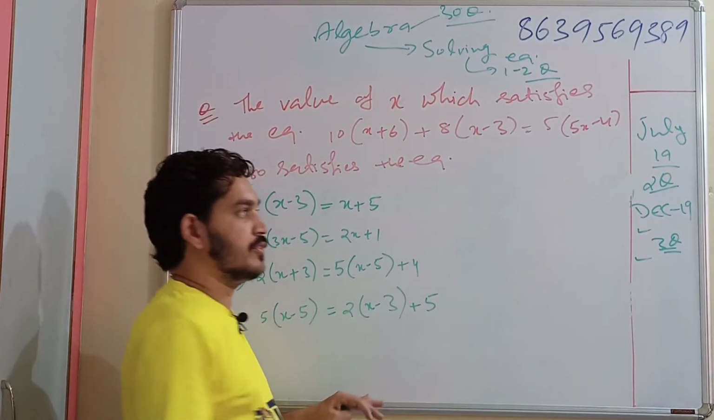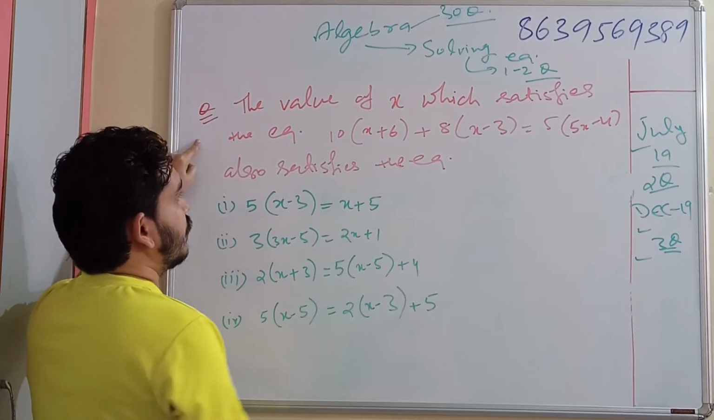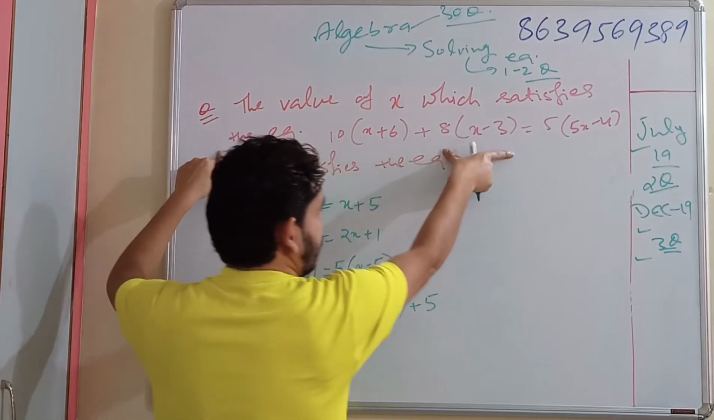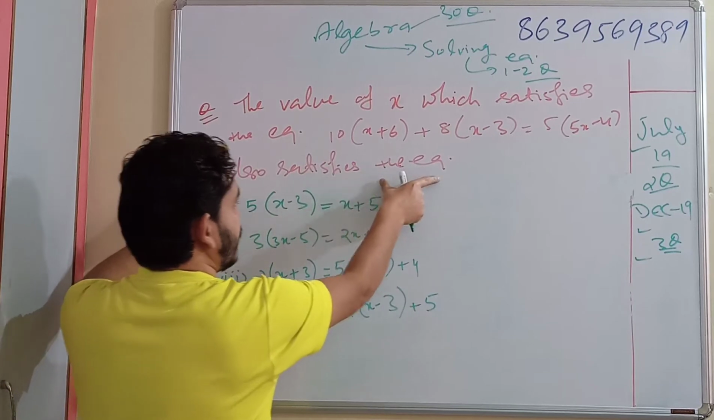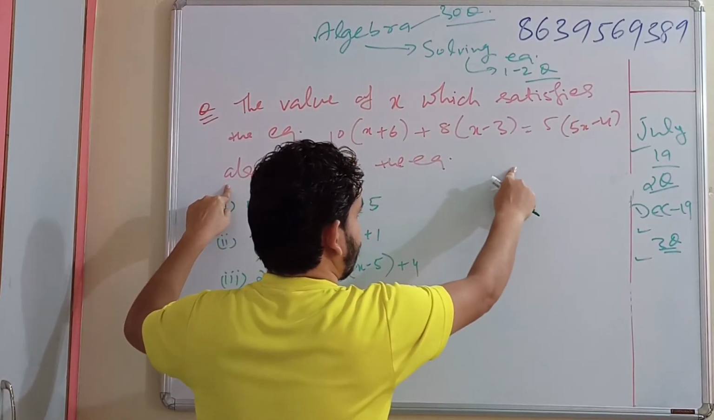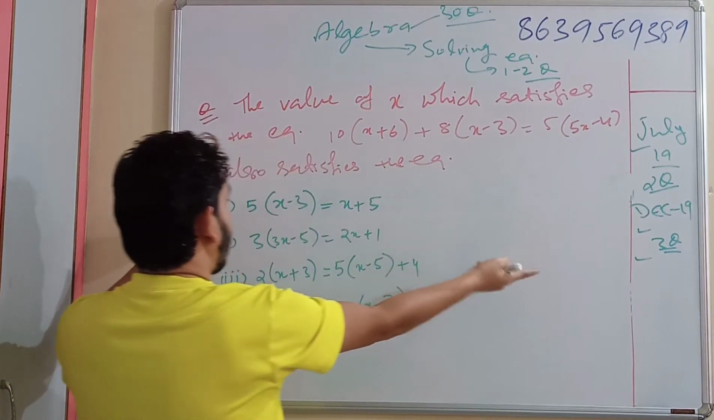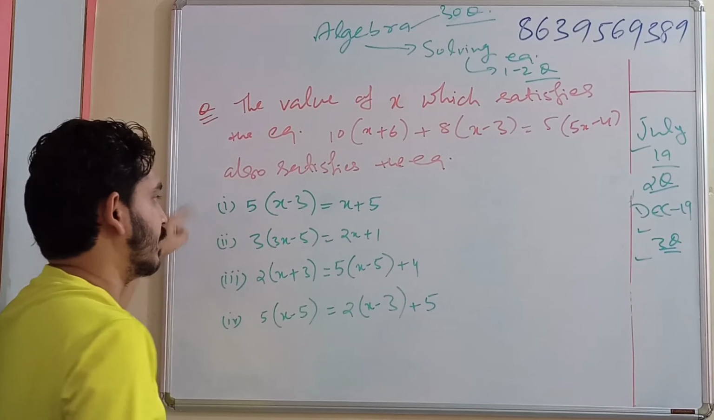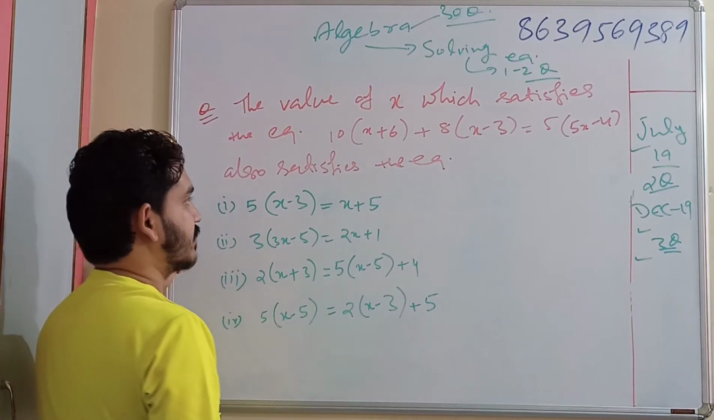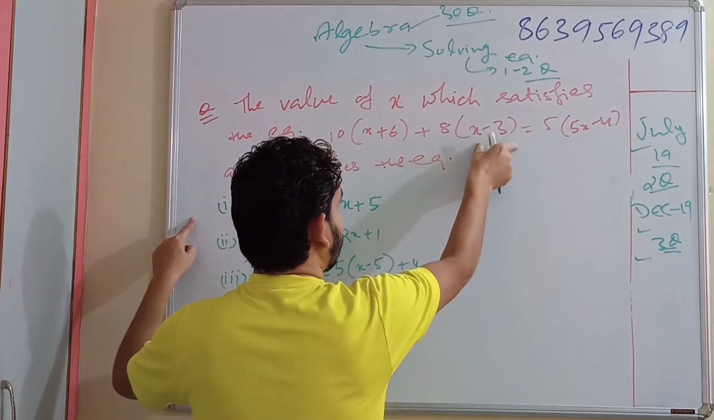So this is one question which had come in July 19. The value of x which satisfies the equation also satisfies one of the other equations. It's saying that for this equation there will be some x value that will satisfy it, and that x value will also satisfy one among them. Now which one does it satisfy? That we'll get to know only when substituting the x value after getting it from here.